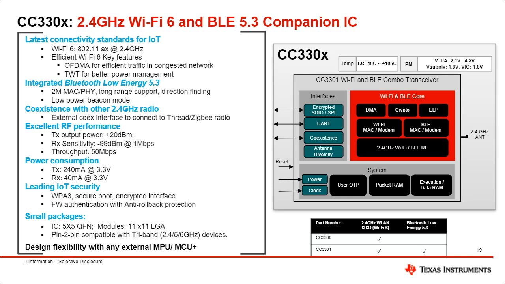The CC3301 has 2 power rails, a 1.8 volt and 3.3 volt supply. The device has a single antenna for RF communication, so Wi-Fi and BLE are therefore shared over the same antenna. The device features external coexistence so that if other 2.4 GHz radios like Thread or Zigbee are used, they can be used together without interference. The maximum Wi-Fi data throughput for this device is 50 megabits per second. All of these features that I've listed are intended to create a device targeted for the industrial IoT market.